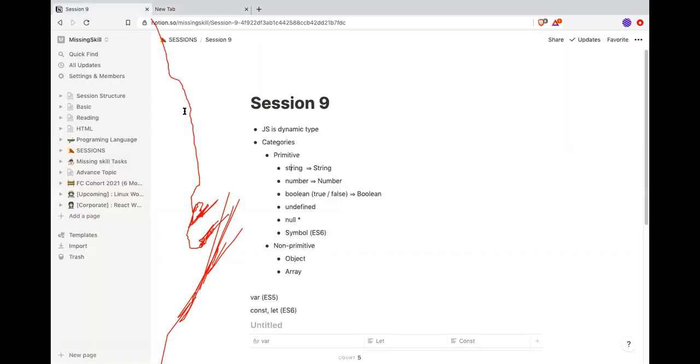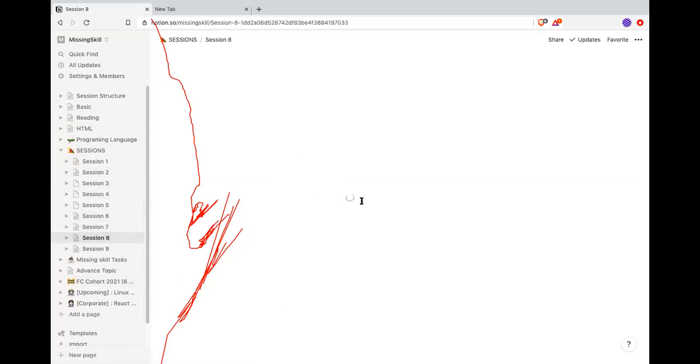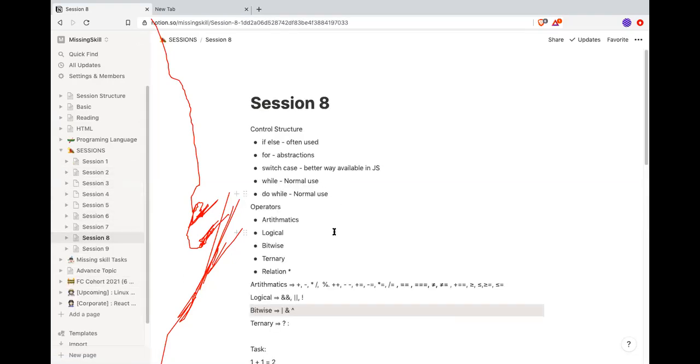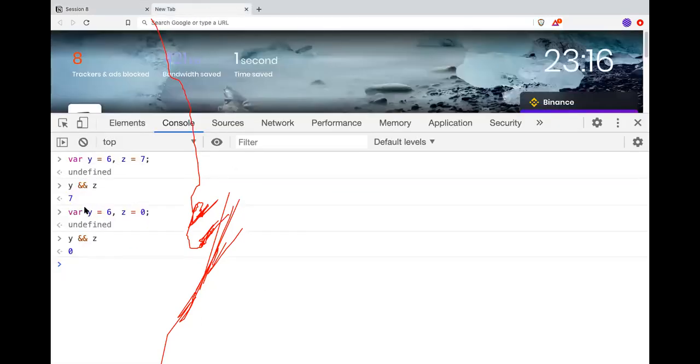Let's go back to our last session, the recommendation. So in the logical AND, what happens? Whenever we use a logical AND, true and false is false, false and false is false, false and true is false, true and true is true. So in JavaScript, whenever the left side is true, here y is true, y has a value number 6.